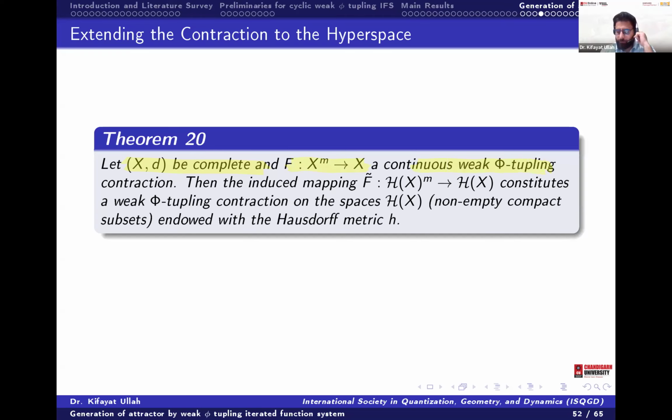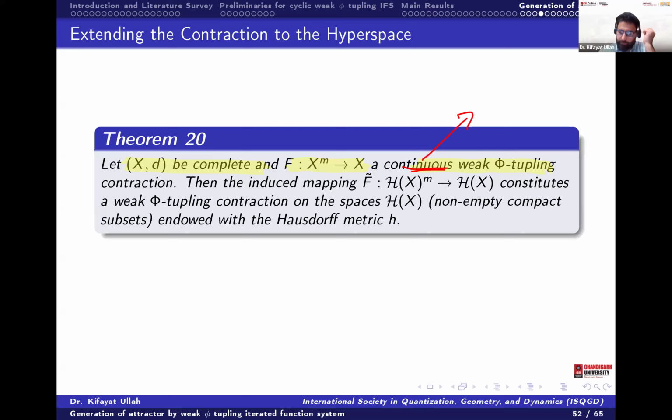One thing is, here we are taking it continuous. In the previous we did not take continuity, so here we mention the continuity because a weak phi contraction may or may not be continuous. This is also one good thing in the generalization of contractions, because every Banach contraction is continuous, but there are different contractions which are not continuous but have a fixed point.